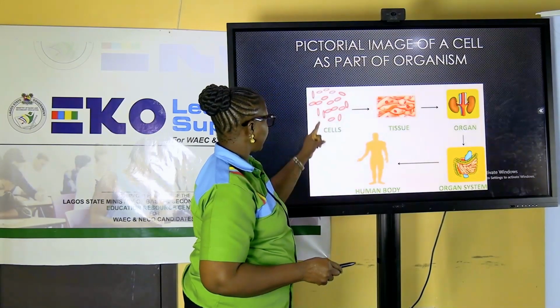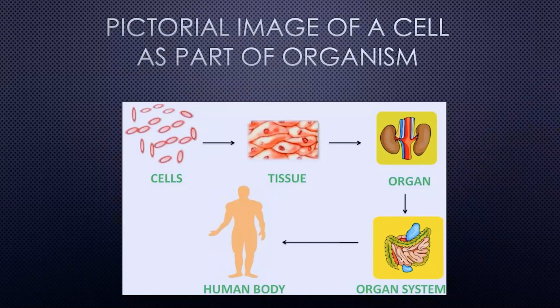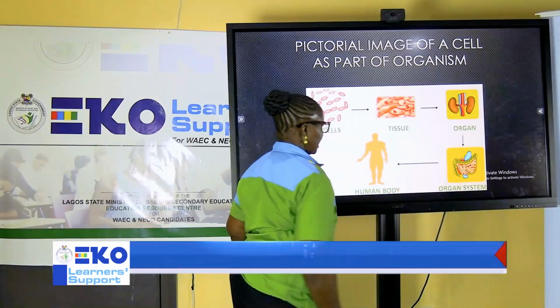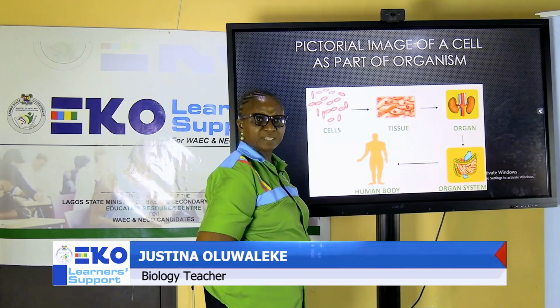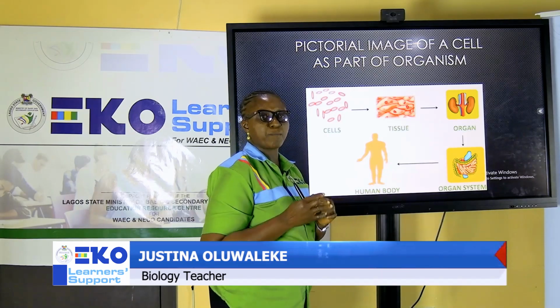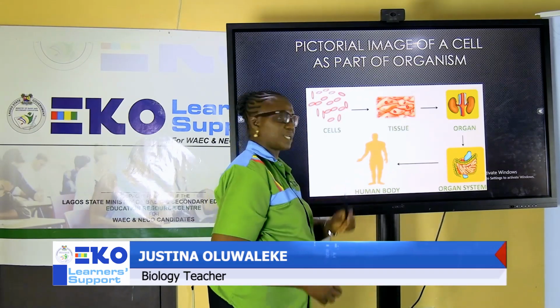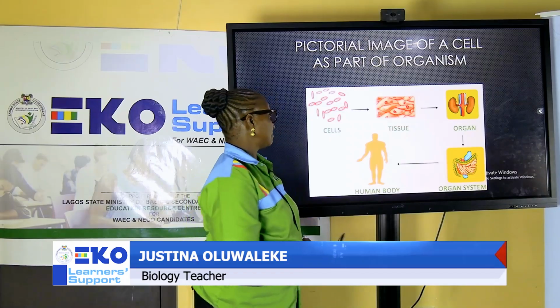So in this way, we have cells, we have tissue, we have organ. What cell is this? What about this? Can you identify this organ? And this organ, there is another organ system. Several of the organs, you find them together here. Here you have the intestine, small and large. I'm seeing the rectum. Then we have what looks like the liver there. But where do we find it? In the body of a multicellular organism. And that's why you have the body of a human here.